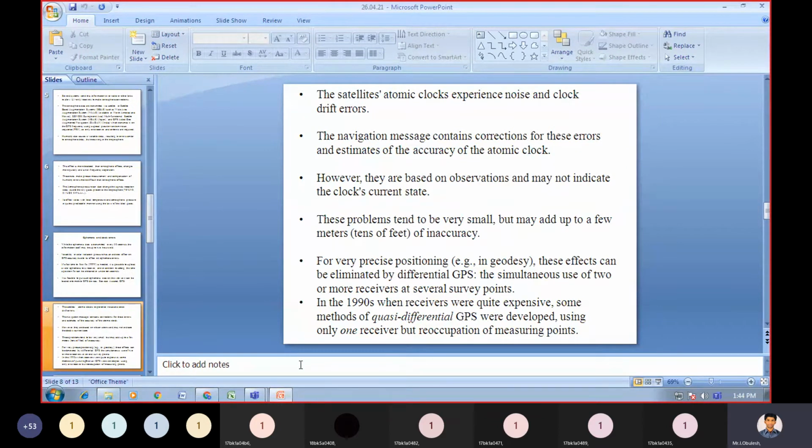However, they are based on observations and may not indicate the clock's current state.